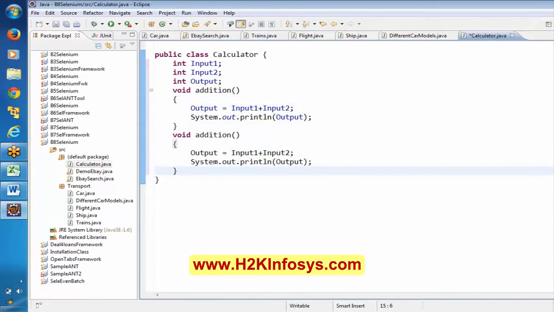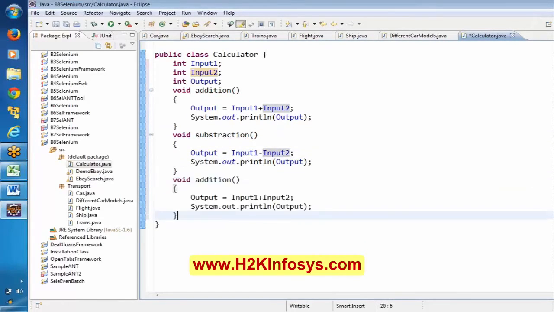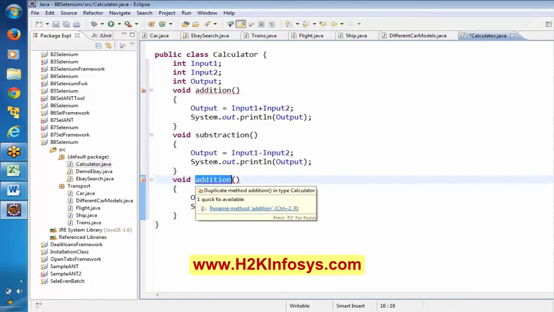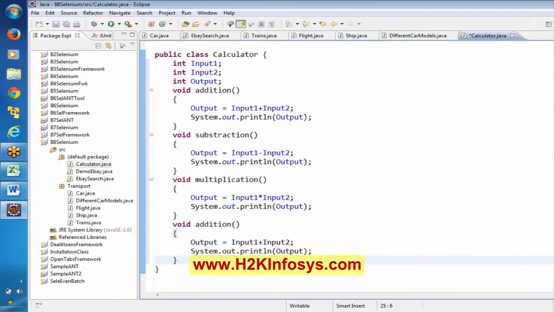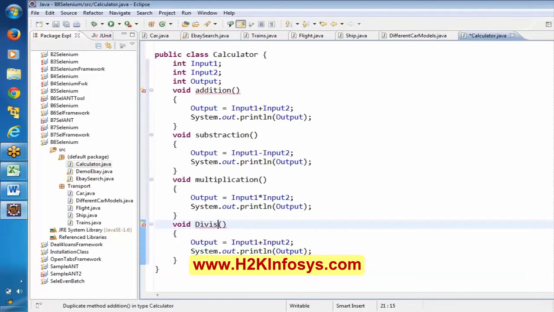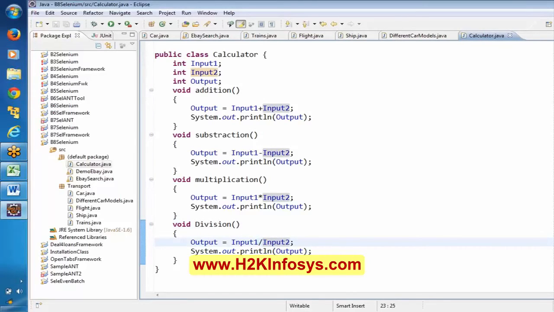Now here subtraction. So as it is subtraction, it is going to be minus, and let me say multiplication. Division. Okay. Now I have created the methods for these things. Now everyone observe here.